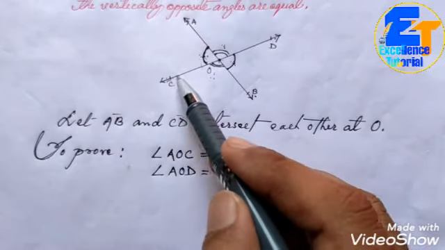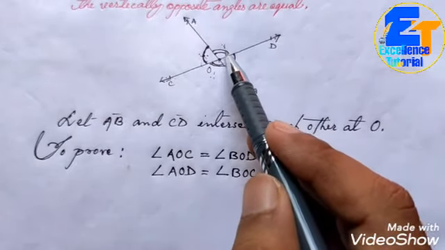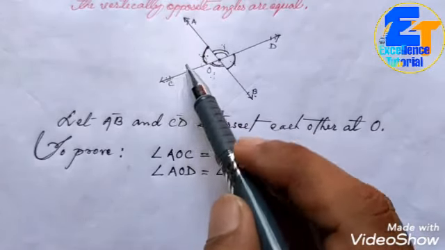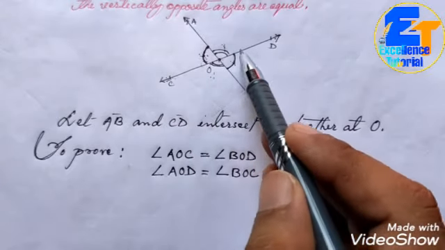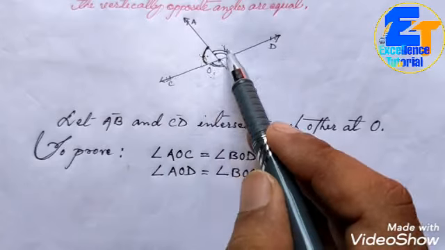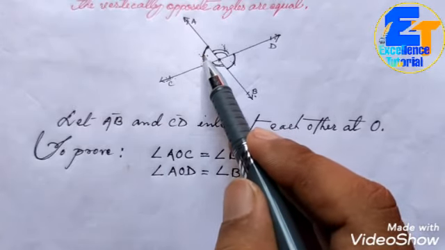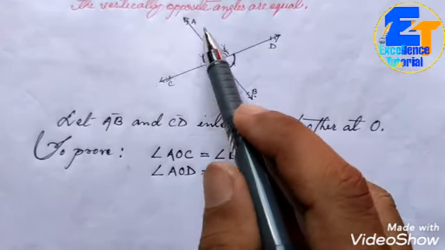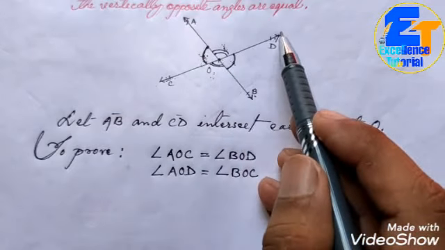Since it is a straight line, the sum of the adjacent angles is 180 degrees. We are taking COD as a straight line, and the sum of these two angles, angle AOC and angle AOD, we are going to show is 180 degrees.